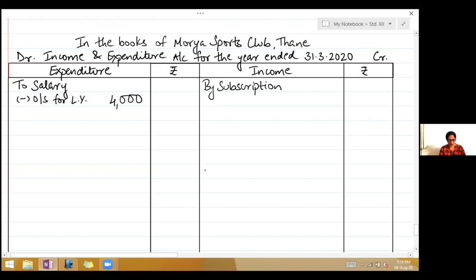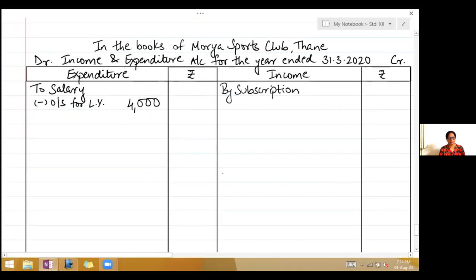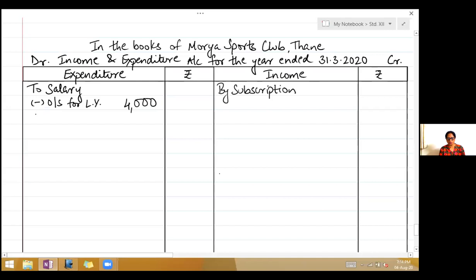Next is prepaid insurance premium. Now this insurance premium is again connected with the payment side. So here you will write on the expenditure side, to insurance premium. And now this is prepaid.